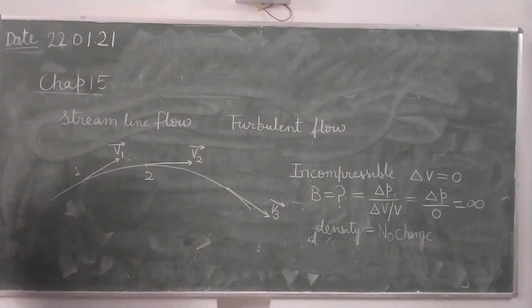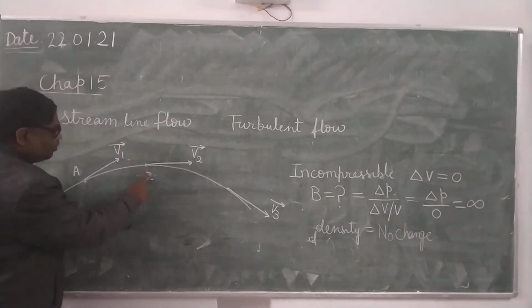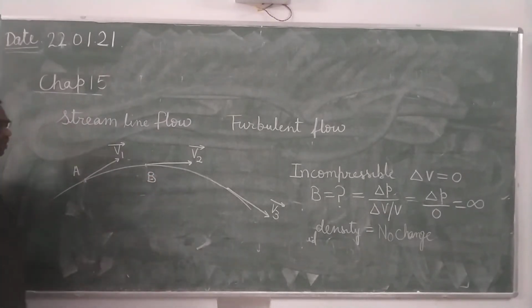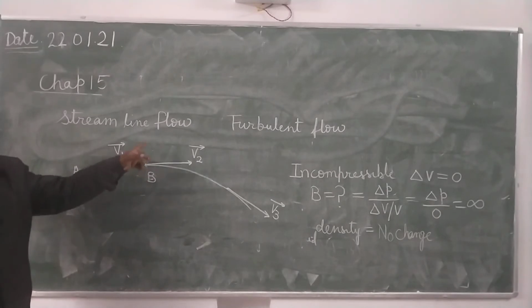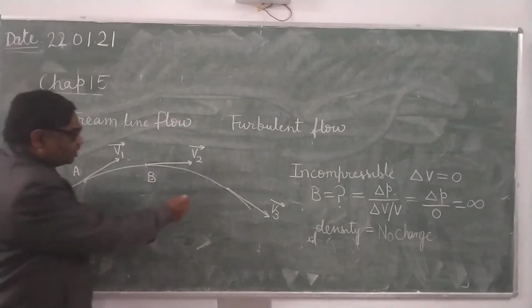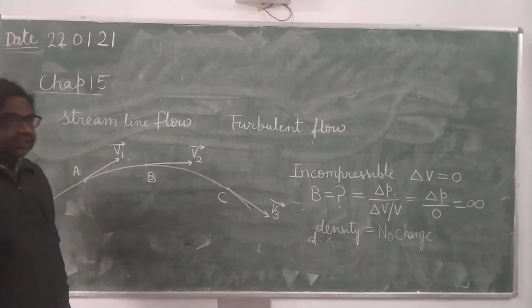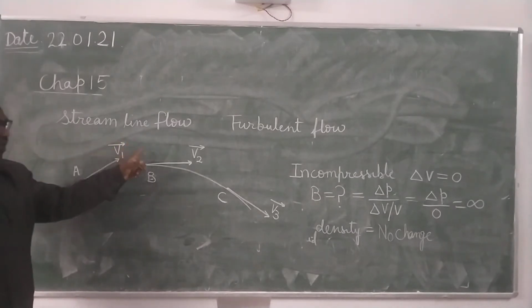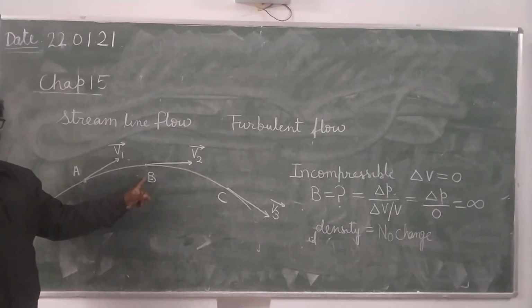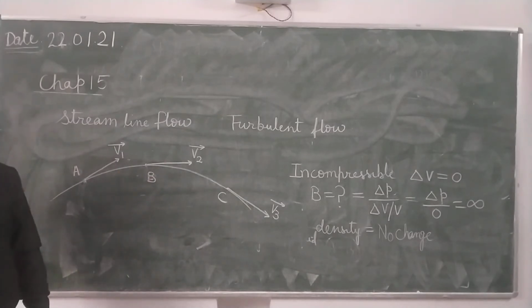For example, say there is a particle number 1. When it passes through point A, it has velocity v1. When it reaches B, it has velocity v2. When it reaches C, it has velocity v3. It may have different velocities at the different points of the streamline, but all the particles which are passing through a given point will have the same velocity. So that you write down.